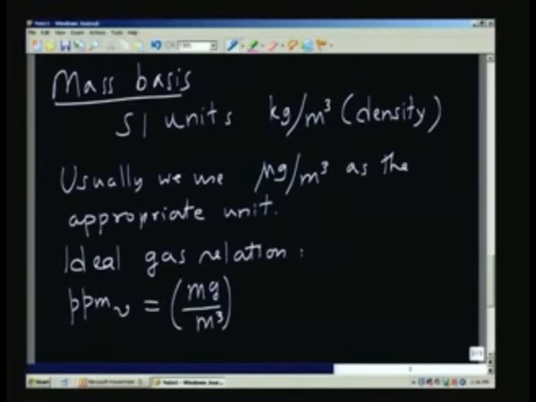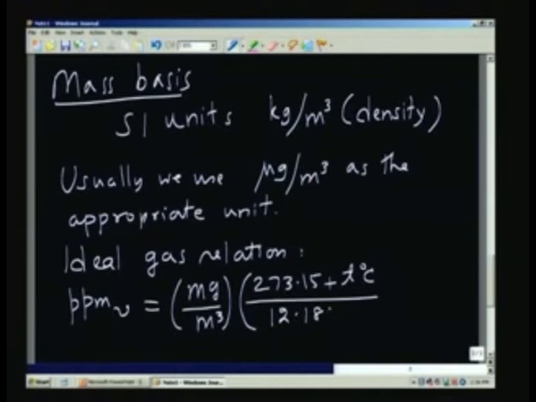Instead of microgram, I am using milligram here, but of course, you can always add one more factor. So, multiply by 273.15 plus T in degrees centigrade, because it depends on the temperature, and divide by 12.187 times the molecular weight.